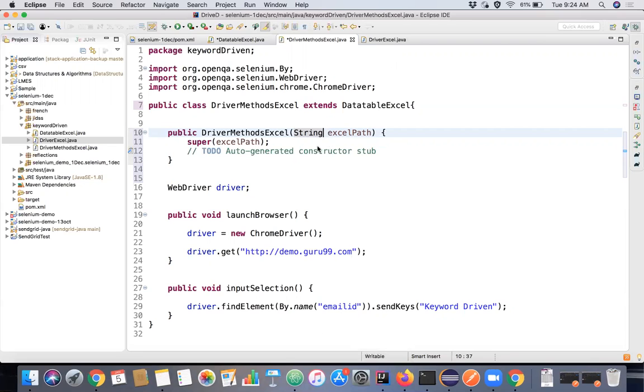Karthik, can you give me 15 to 20 minutes after this session? I will show what I want to do now. I have an Excel sheet which we need to automate. That Excel sheet is a functional test case document, and we need to automate the entire test case.